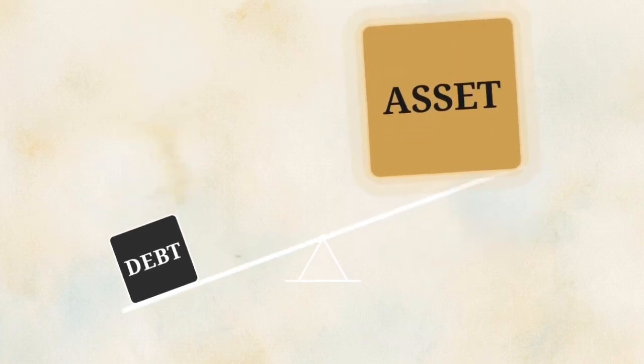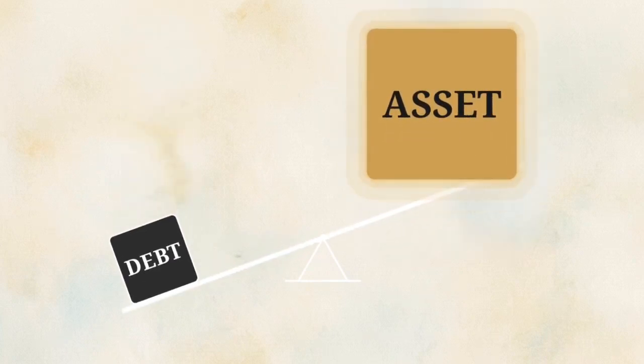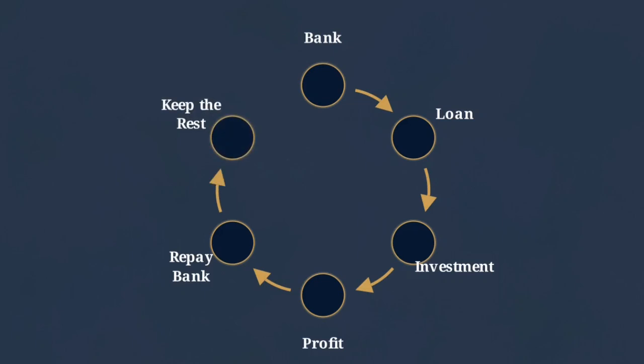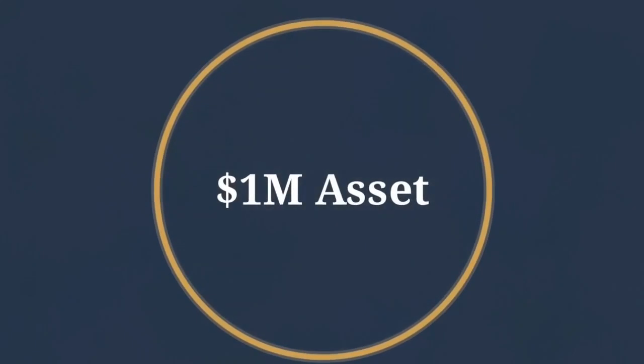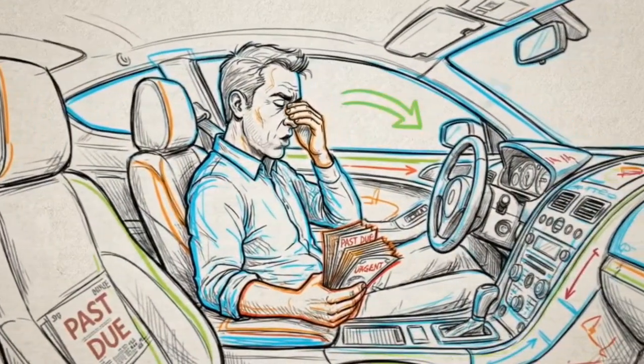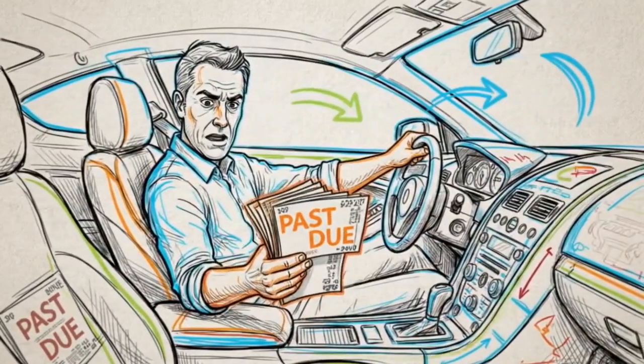Good debt is leverage used to acquire a productive asset that produces enough cash flow to cover its own debt service. Follow this sequence. You take a bank loan to fund an investment, use the profit to repay the bank, and keep the remaining surplus for yourself. This mechanic allows $100,000 in capital to legally control a $1 million asset. Applying this leverage to depreciating consumer goods creates a debt trap, as those items cannot generate the cash needed to repay the loan.